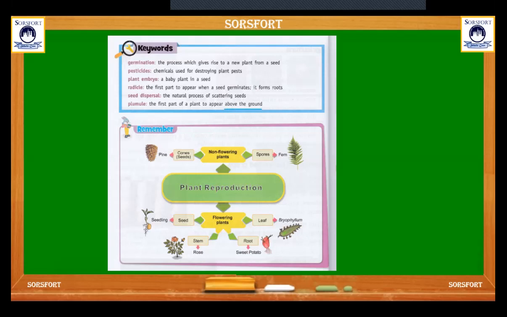So to remember about flowering and non-flowering plants and how they reproduce. First come flowering plants. There are many ways they can produce new plants: from seed, stem, root, leaf. For leaf, an example is bryophyllum; root, sweet potato; stem cutting, rose; and from seed. And non-flowering plants produce two things, spores and cones. Spores, which kind of plant? That is fern, and cones, that is pine. So this is the end of the chapter.